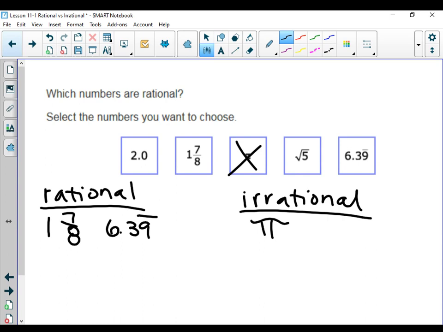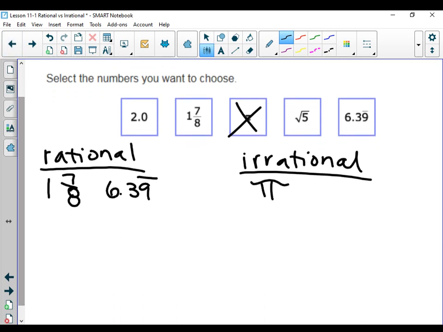Ellie? The square root of 5. What is the square root of 5 anyway? It's 2.5 decimals. It's something. I can tell you it starts with a 2. What comes after that? A whole bunch of numbers.